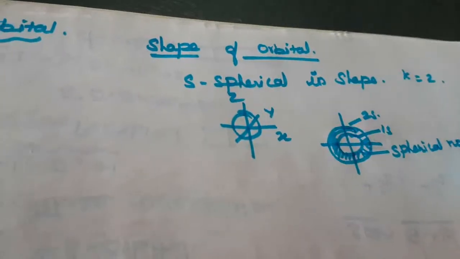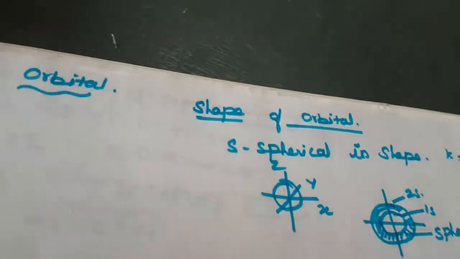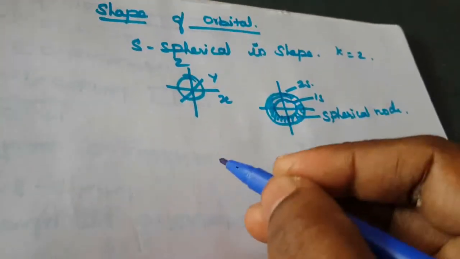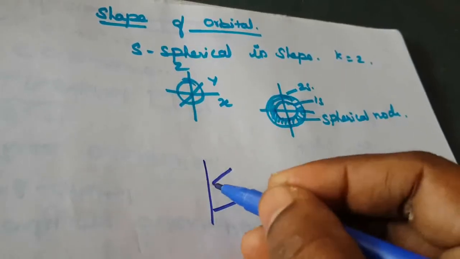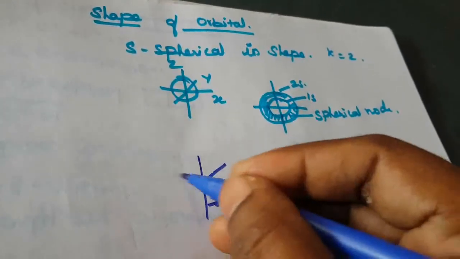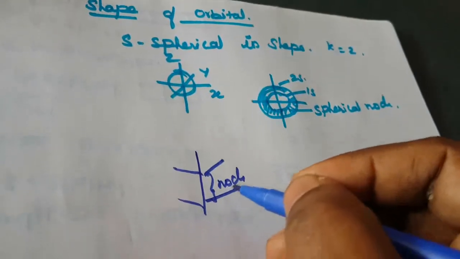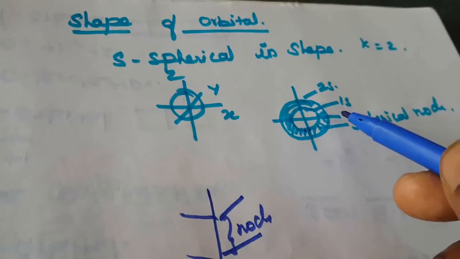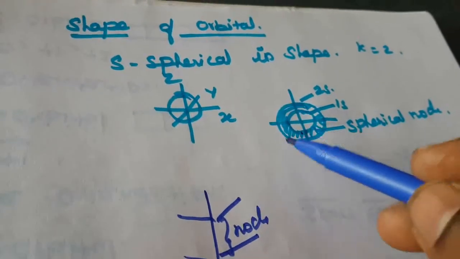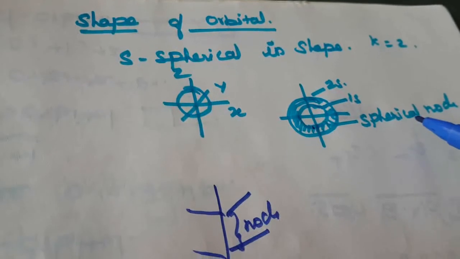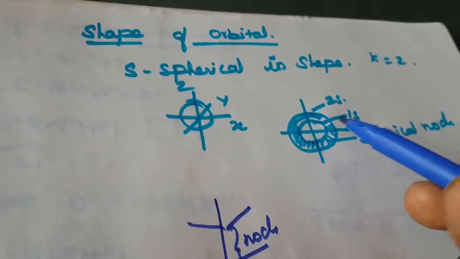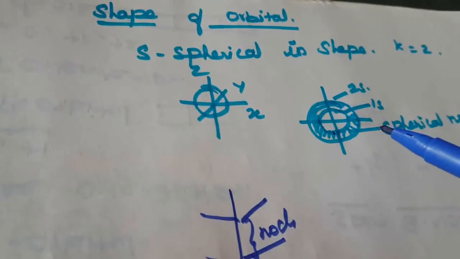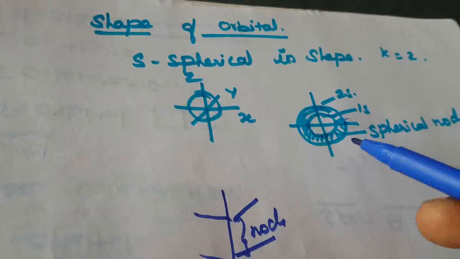What is meant by node? We already know that in a plant, a node is the space available between the branches. Here the plant has branches, and the space in between is called a node. Here also there is some space available between the 1s orbital and the 2s orbital, and that space is called a node. In this node the electron density will be 0. I already told that in the orbital the electron density will be maximum, but in the node the electron density will be 0.